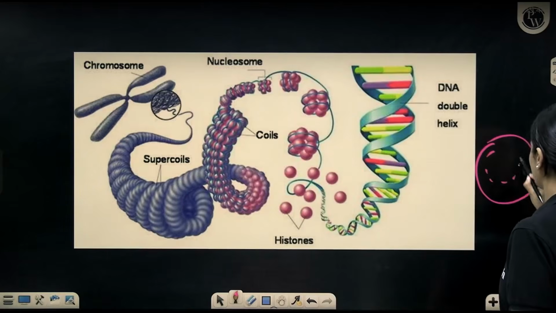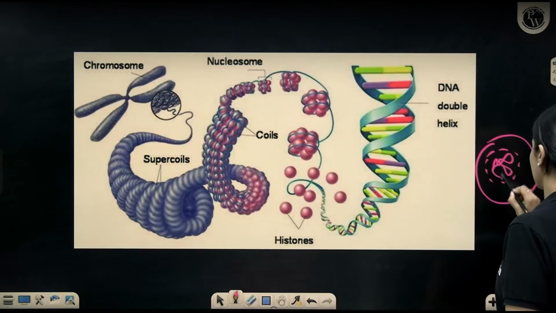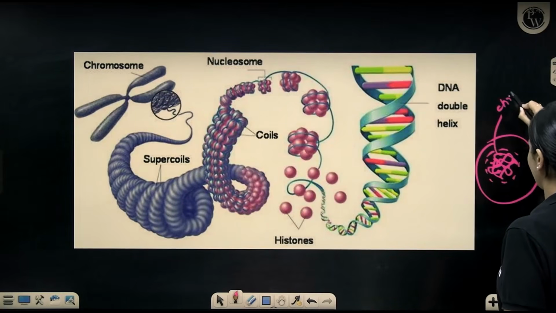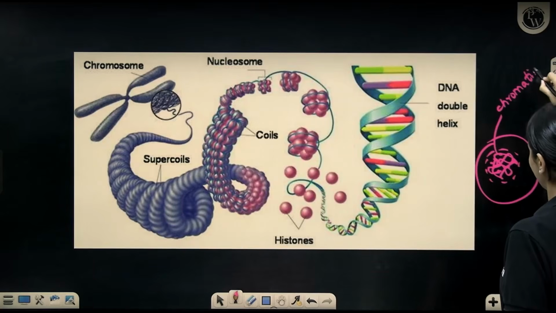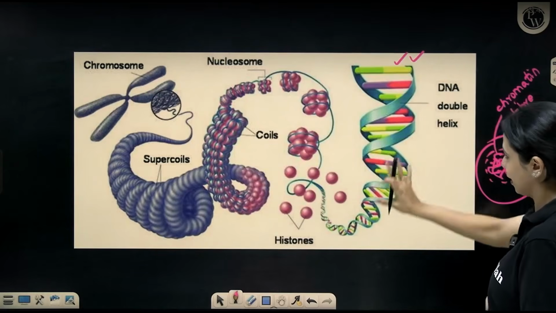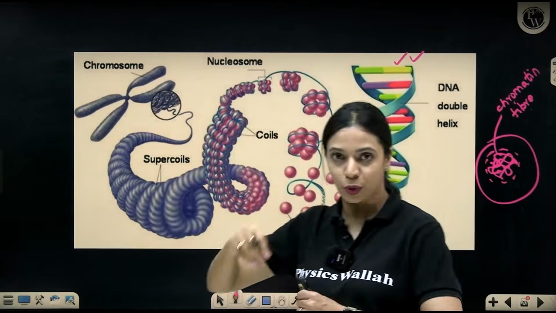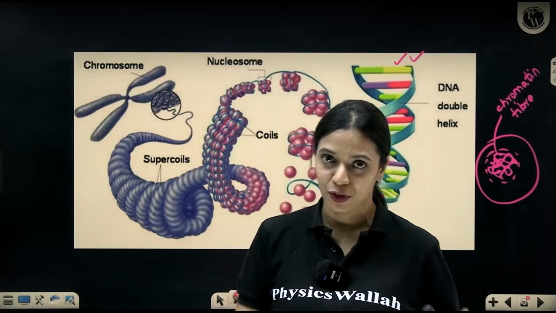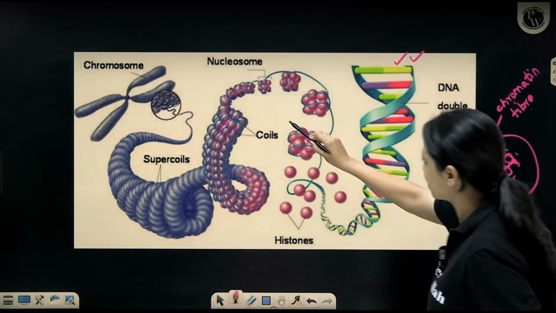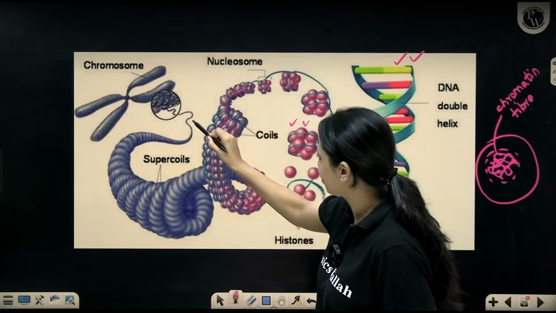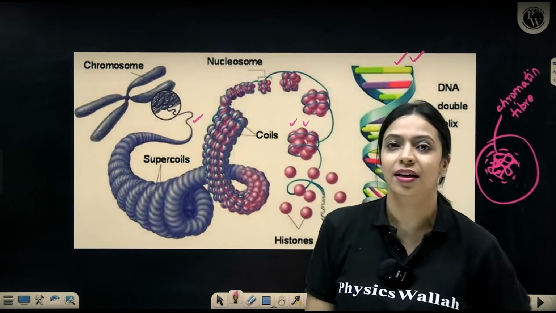It's like long threads that are dispersed within the nucleus. If this is a cell, this is the nucleus. Within the nucleus, it is dispersed in the form of many thread-like structures like this that are called chromatin fibers. This is when the cell is in interphase. Okay. Now, does that mean the DNA is like this? No, DNA is very rarely like naked DNA. Always it will be associated with some proteins, and it is coiled to an extent. It's not like pure naked DNA ever. So, when the cell is in interphase, it exists in the form of chromatin fibers, not even like this. It's okay, maybe like this sort of chromatin fiber will exist.